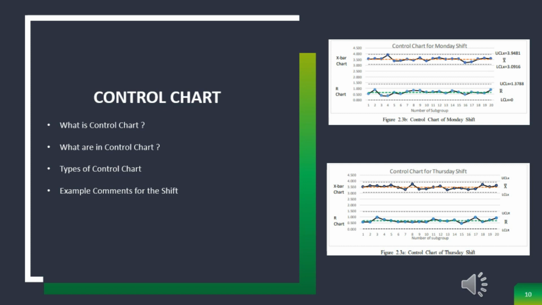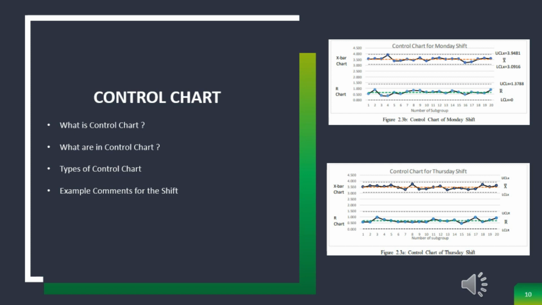If all the points plotted on the chart are within the control limits, the process is in statistical control. Hence, if a data point falls outside the control limits, we assume that the process is probably out of control, and that an investigation is warranted to find and eliminate the cause or causes.